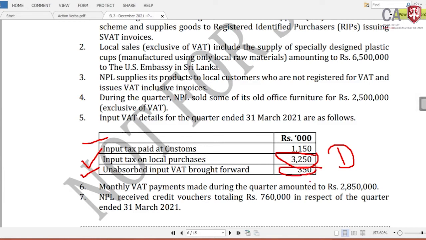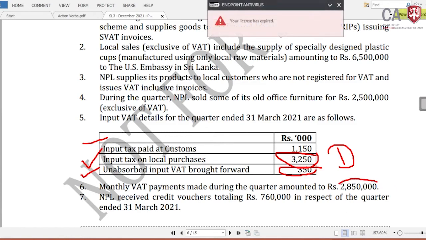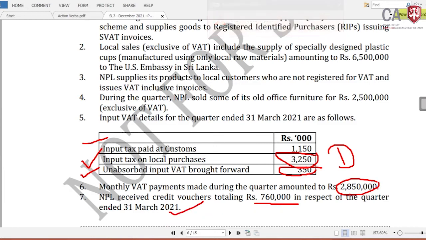Okay, now all the details are there for our computation. Monthly VAT payments made during the quarter amounting to rupees 2,850,000. This is a tax credit in the VAT. NPL received credit vouchers of 760,000 in respect of the quarter ended 31st March 2021. This is the SVAT credit voucher value for us to take as a tax credit.